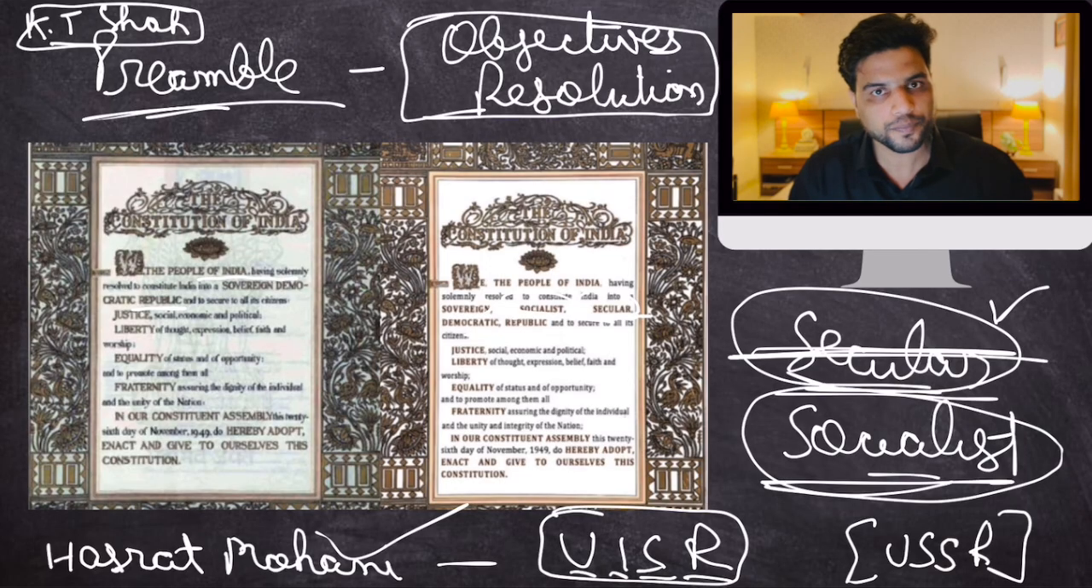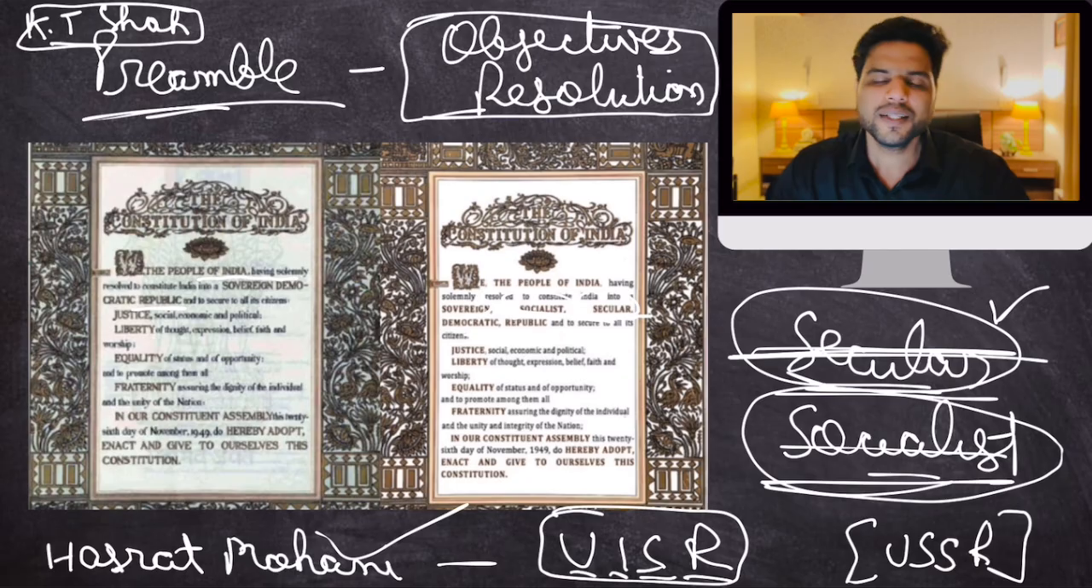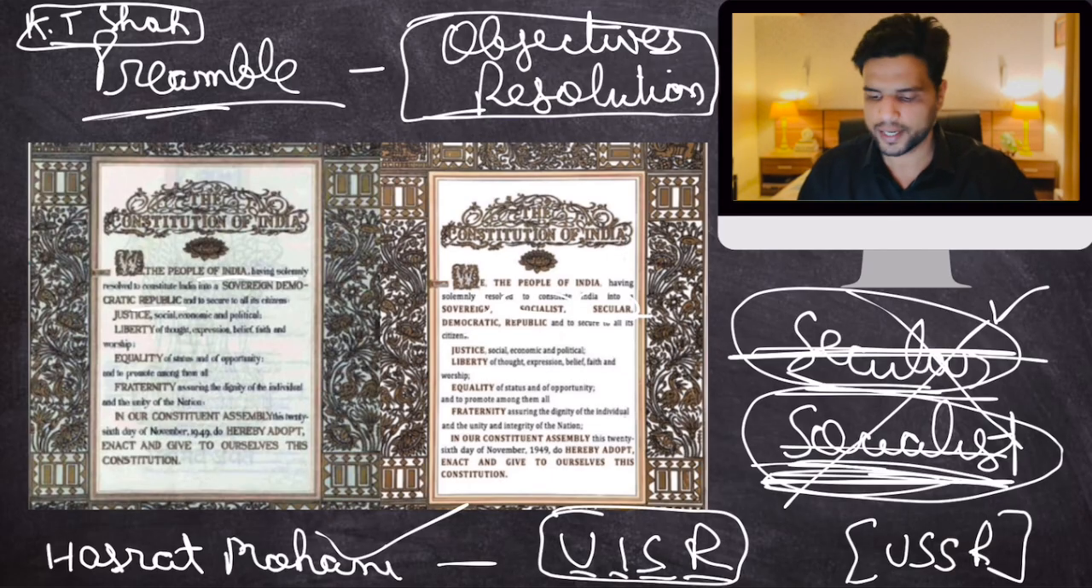The word socialist was not added because some constitution makers thought that we shouldn't tie our economy to socialist principles. India will decide whether it wants to follow a capitalist system or a socialist system. So we should not bind our population with this word. That is why these two words were not added.